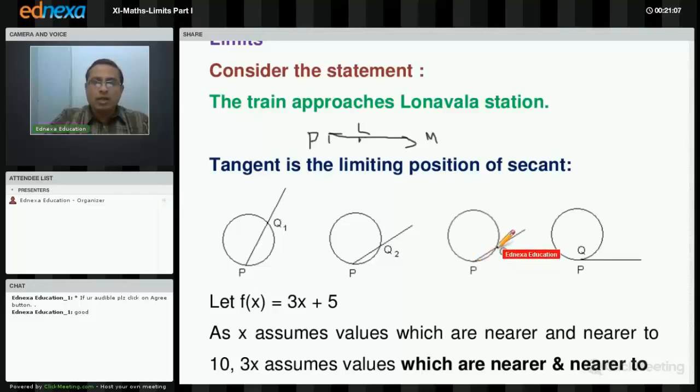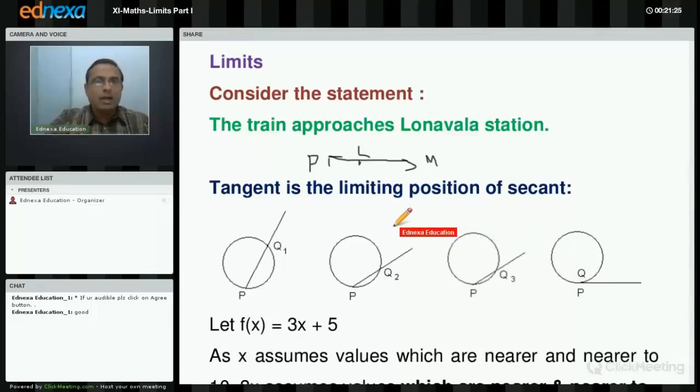Note that if the point Q approaches P so that P and Q coincide, what will happen? In that case, will it be a secant? No, it will be a tangent. And therefore, we can say that tangent is the limiting position of secant. Is that clear? I hope that you have understood the concept of limit.